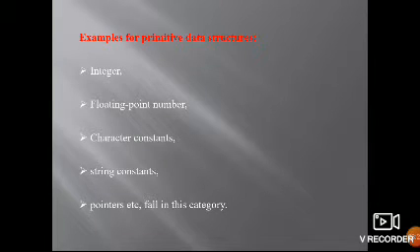Examples of primitive data structures are integer, floating point number, character constant, string constant, pointers, etc. So these are all examples of primitive data structures. We already saw in C that you can write integer, float, char, strings, and pointers in programs. In the first unit we also wrote about pointers. So these are all the primitive data structures.